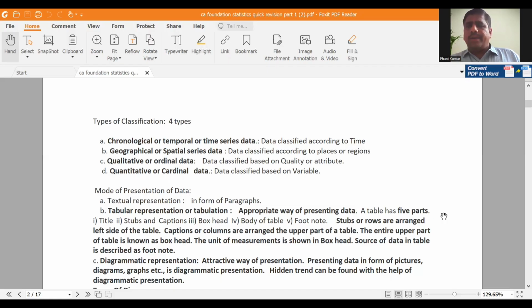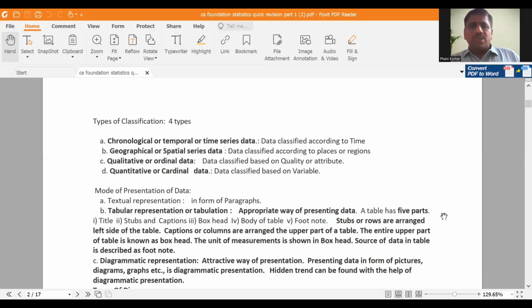Based on color or based on caste, based on marital status or attributes like that, that is known as qualitative. Similarly, based on heights or based on marks you are dividing the number of students, that is known as quantitative. So four types of classification. Examples will be given, Nana. So concentrate on examples. Okay.